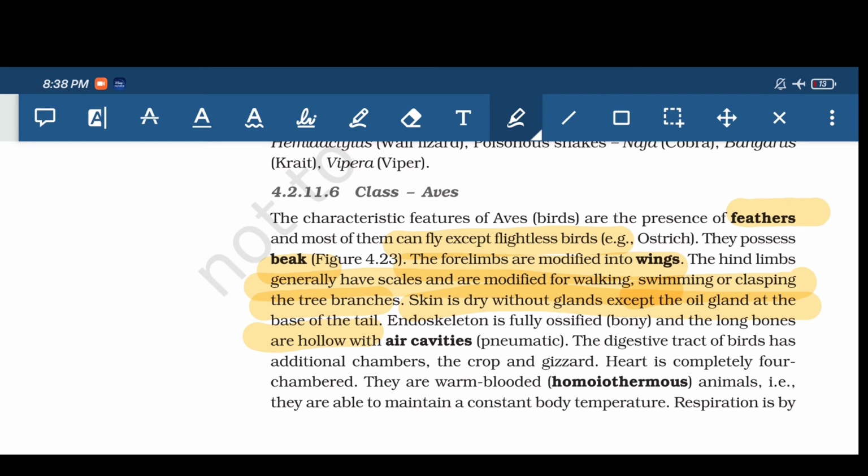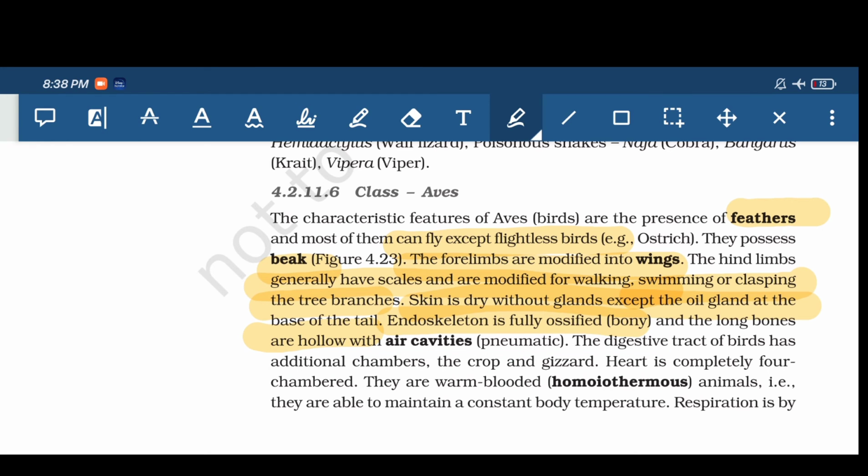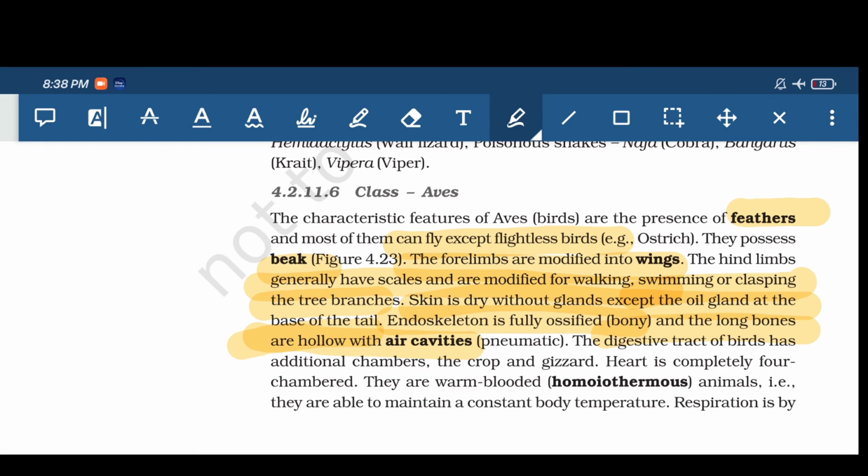Endoskeleton is fully ossified, that means bony endoskeleton is present, and long bones are hollow with air cavity. So long bones are hollow, it's like a straw. Like the straw which you generally take for drinking juice, those are hollow. Even the bones of these birds are hollow, only the long bones are hollow, that means they have air cavity. They are called pneumatic bones.